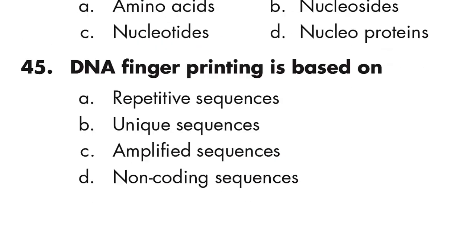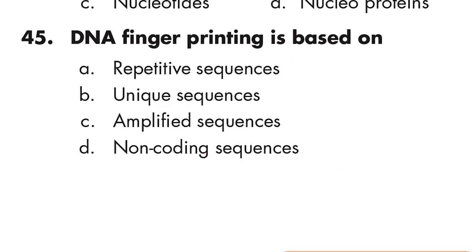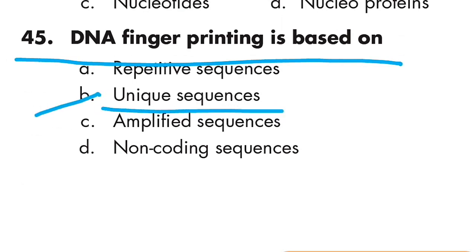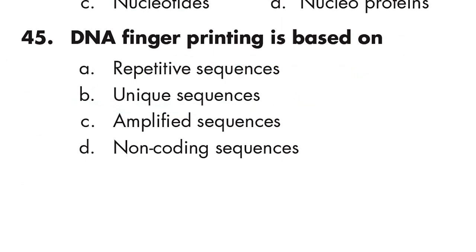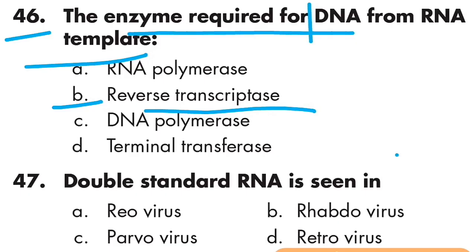Question number 45: DNA fingerprinting is based on unique sequence. Option B is right. Question number 46: The enzyme required for making DNA from RNA templates is reverse transcriptase. Option B is right.